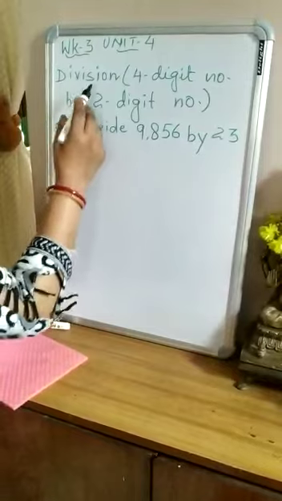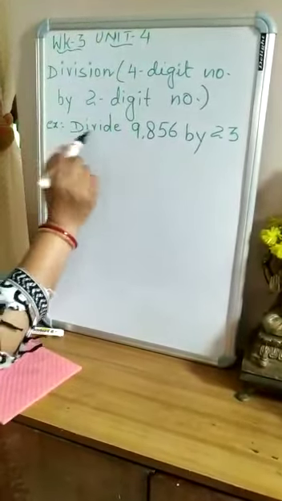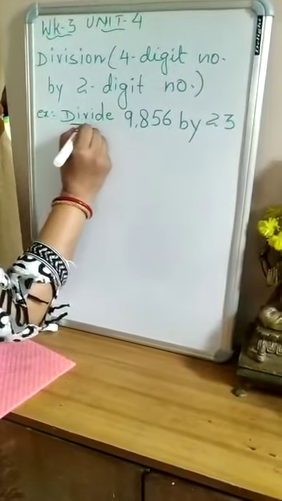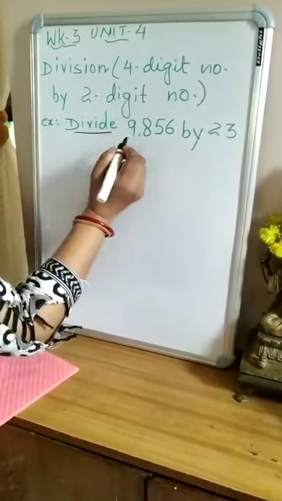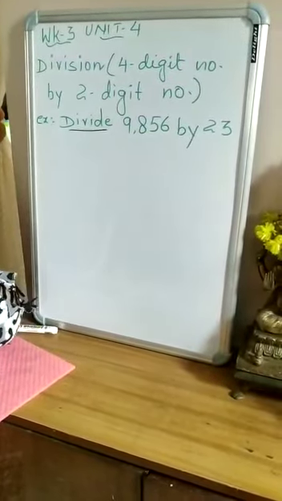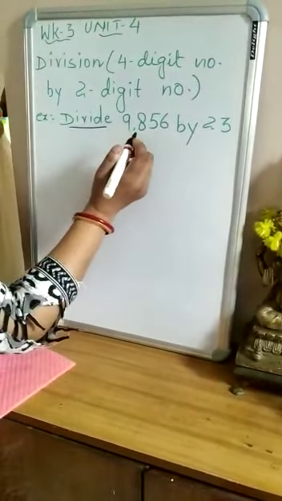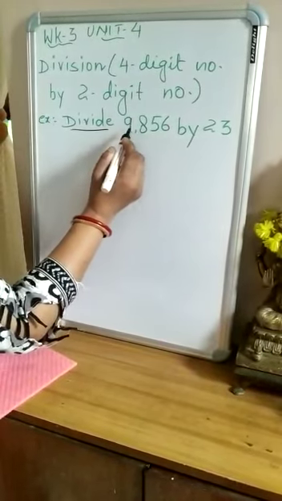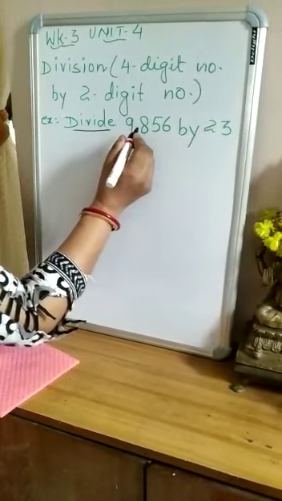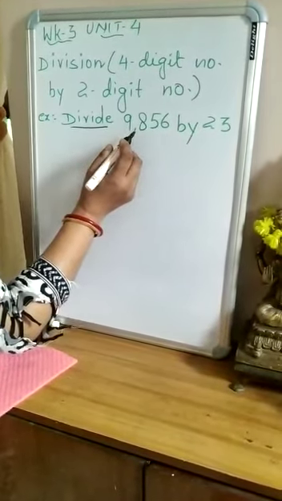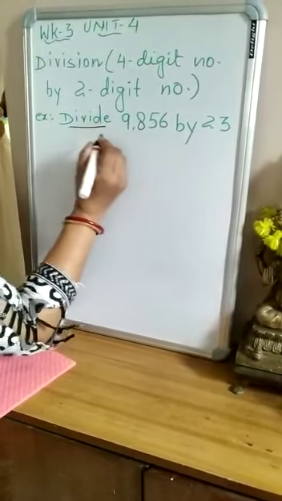In worksheet number 3, unit number 4, division of a 4-digit number by a 2-digit number. So this is an example. Divide 9856 by 23. So here children, this 9856 has how many digits? It has 4 digits: 1, 2, 3, 4. So this is the dividend. 9856 is the number which is to be divided. It is called the dividend.